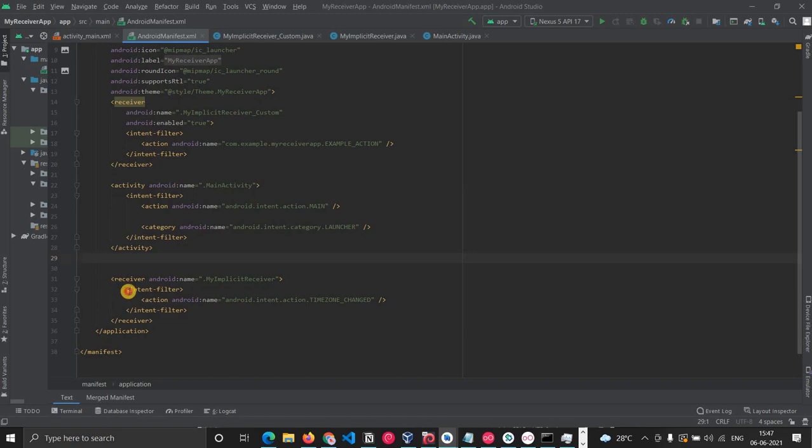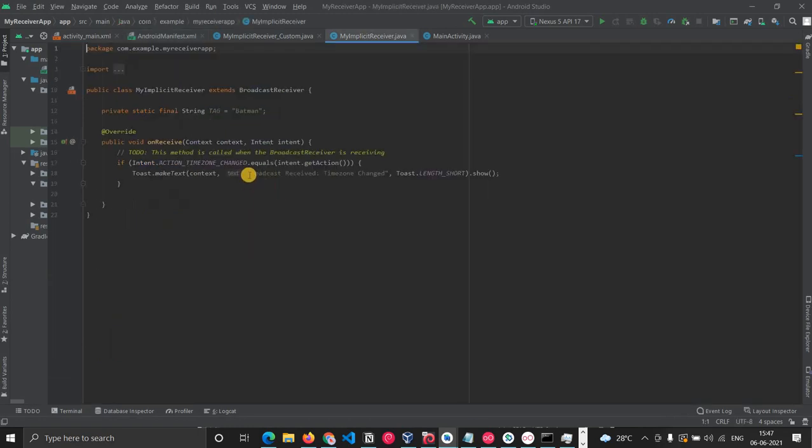You can see this is the implicit broadcast receiver which I have declared. This receiver will receive the broadcast from the system whenever the time zone is changed. If you look at my implicit receiver, I'm just making a toast message that the time zone is changed. So let's see how this is working.